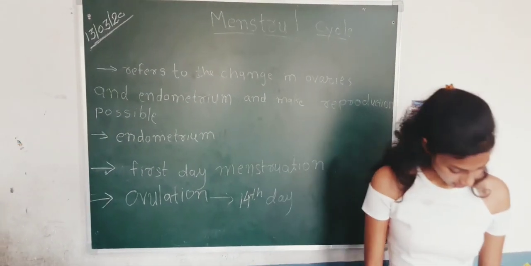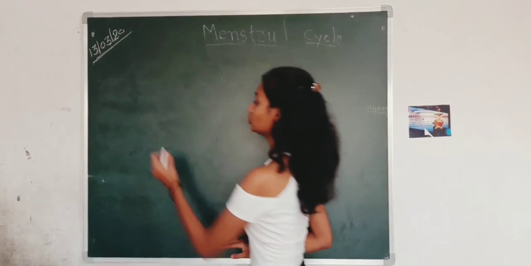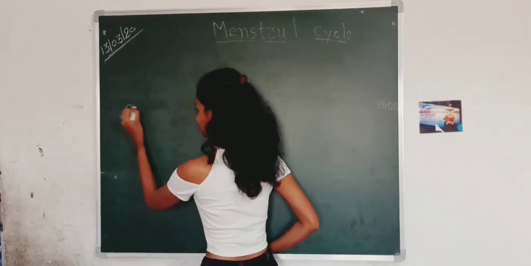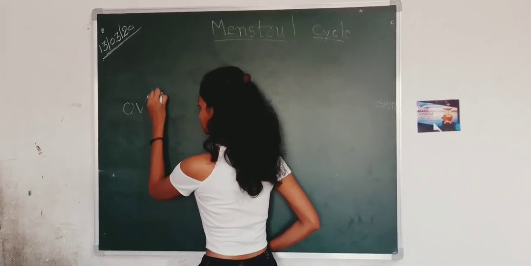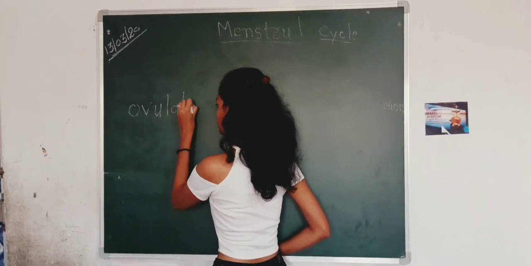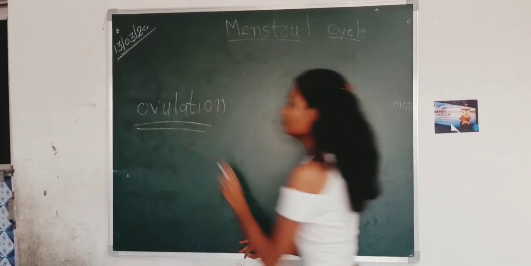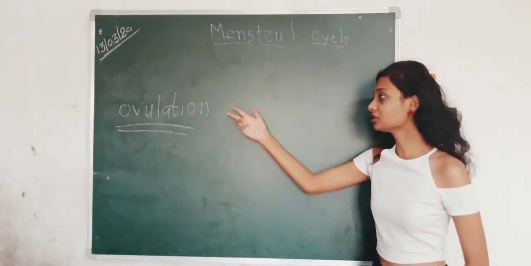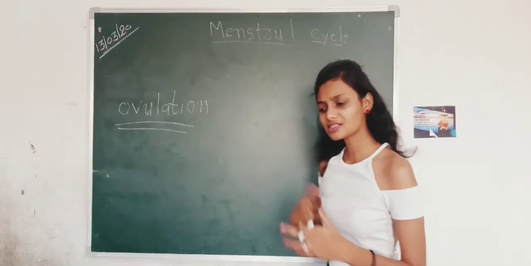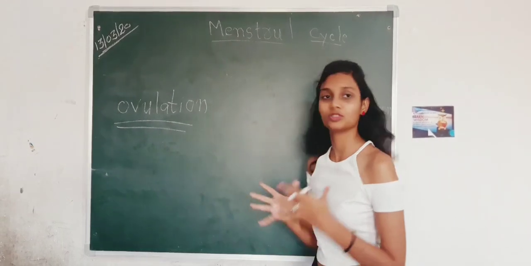Clear? Now, before the ovulation and after the ovulation, there are some hormonal changes in the body.